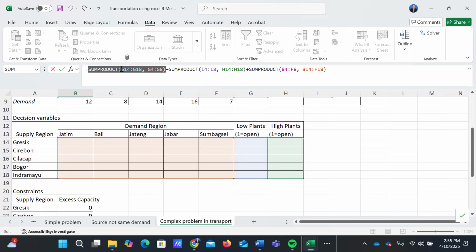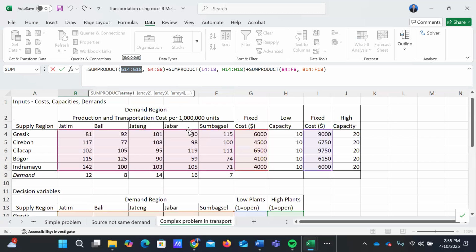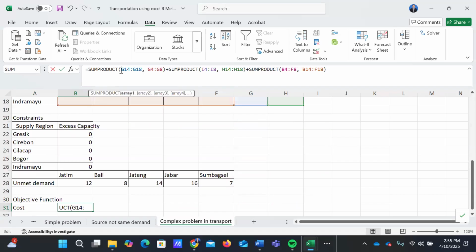We will multiply the capacity plant of the location respectively, Gresik, Cirebon, Cilacap, Bogor, and Indramayu here, by the fixed cost for opening a low capacity plant. That is from G4 until G8. Okay, and then added by another sum product.